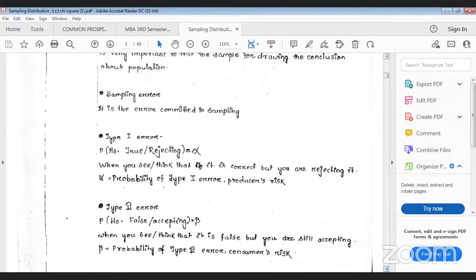It is otherwise known as producer risk. Why producer risk? The producer has produced the correct product, correct rice, but you are rejecting it. That's why the risk falls on the producer. So the probability of type 1 error is known as alpha, and it is also known as producer risk. I think all of you are clear on the meaning of type 1 error.